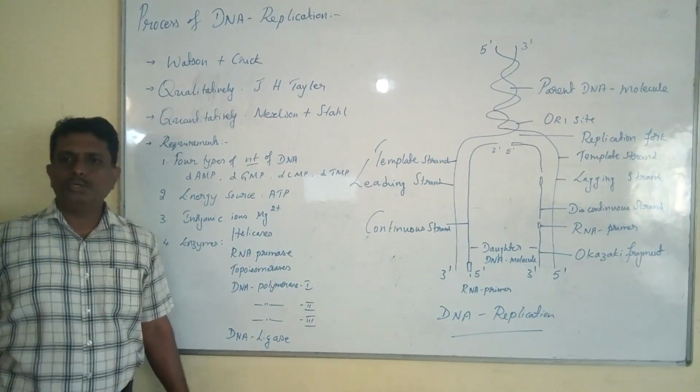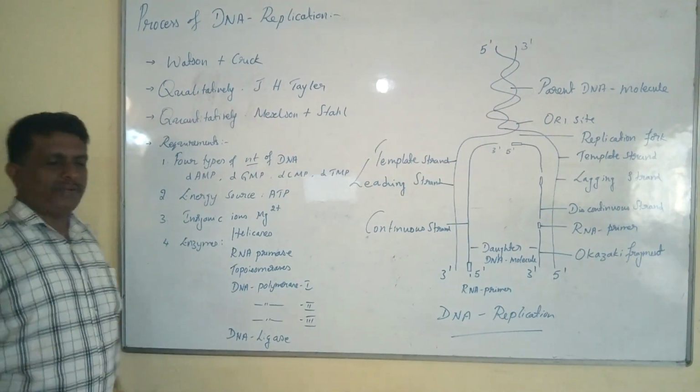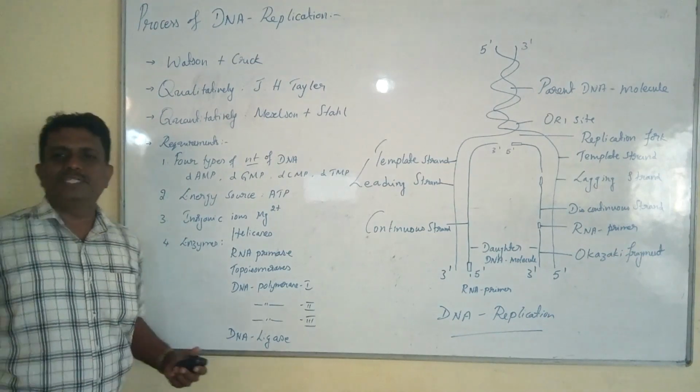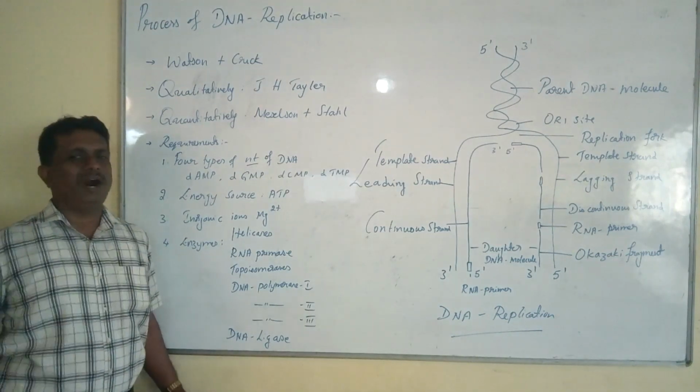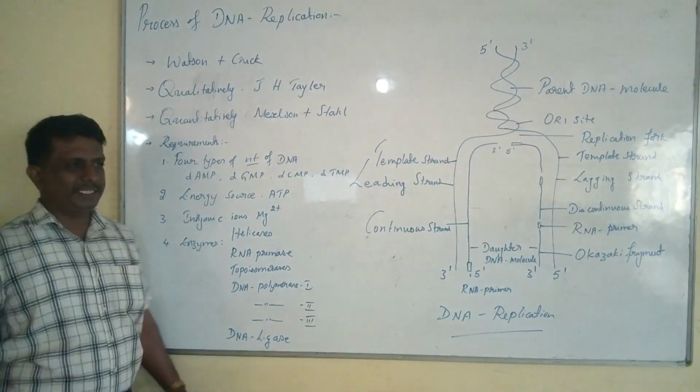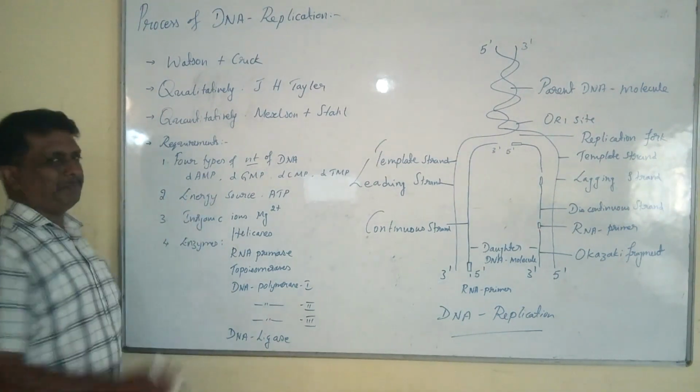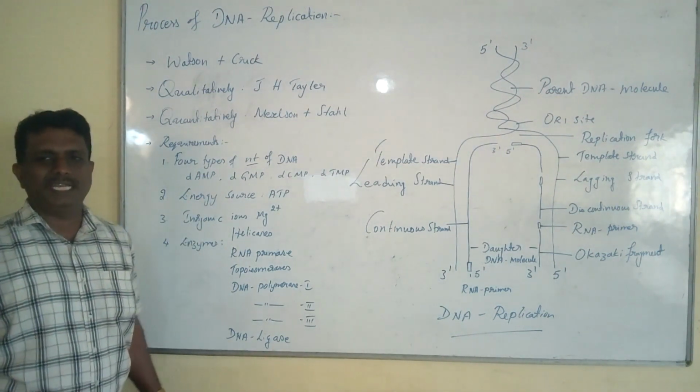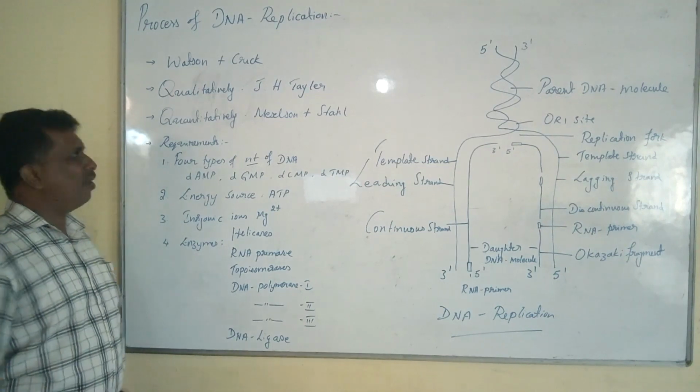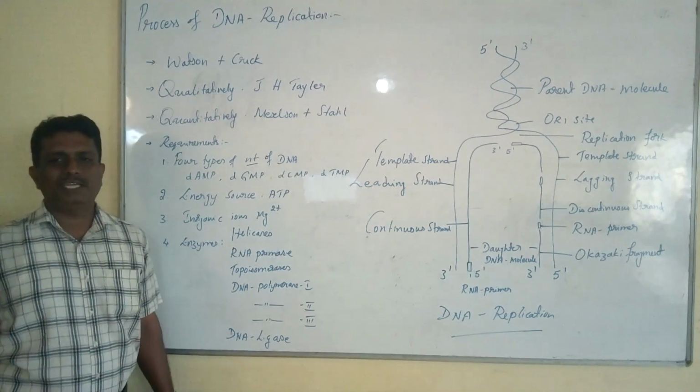Hello students, today we shall discuss the main important features of the process of DNA replication. The process of DNA replication is also designated as the mechanism of DNA replication.